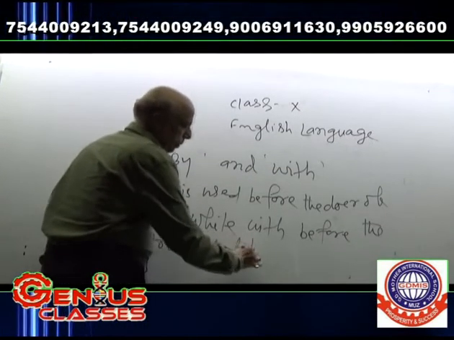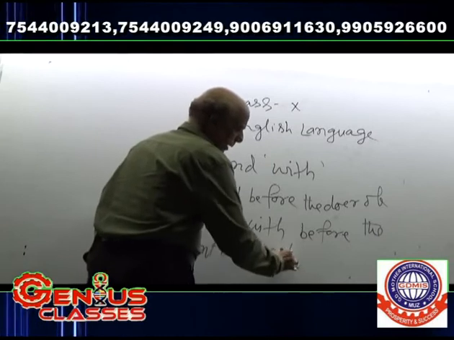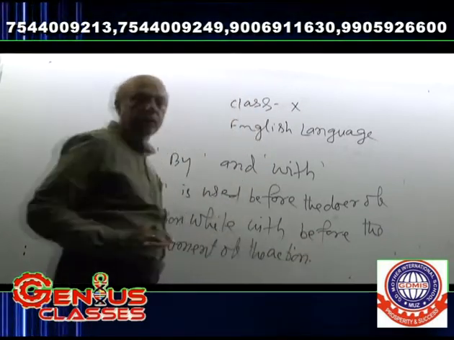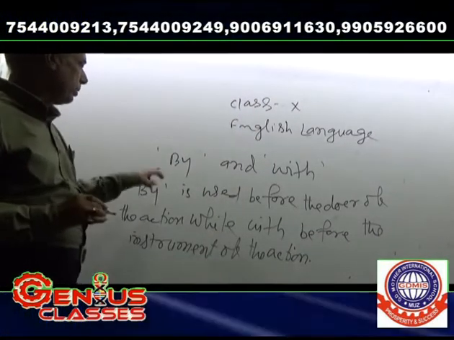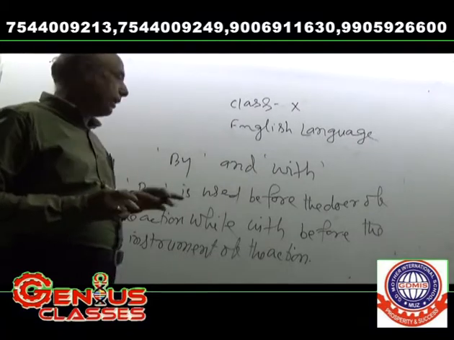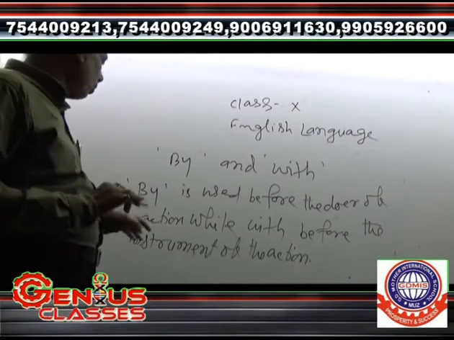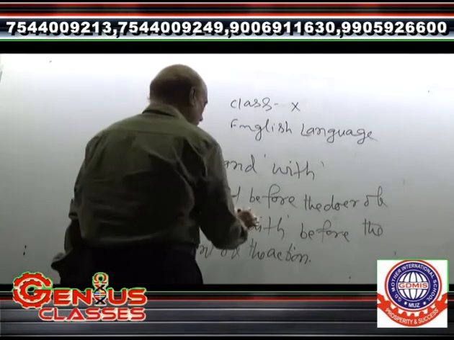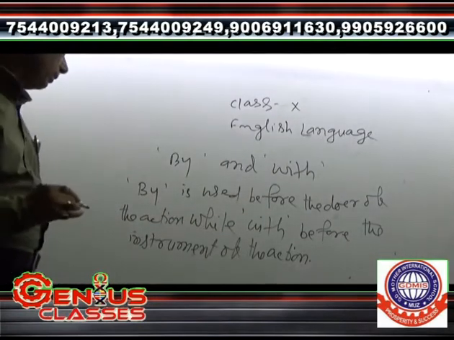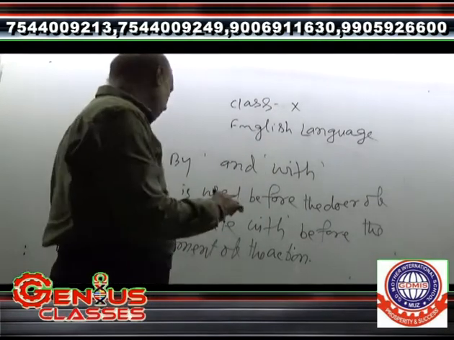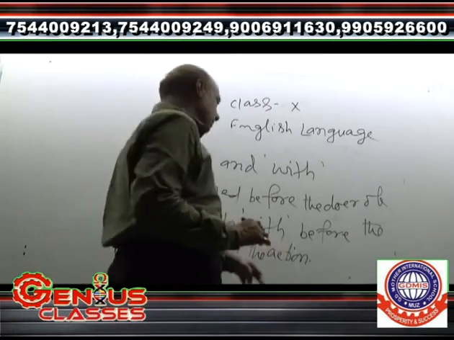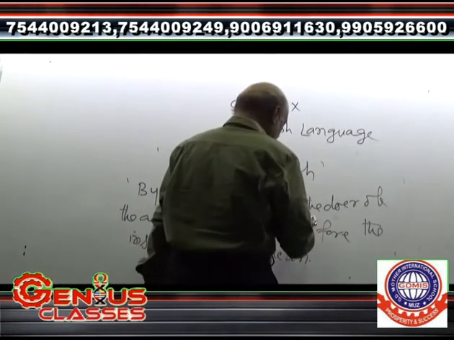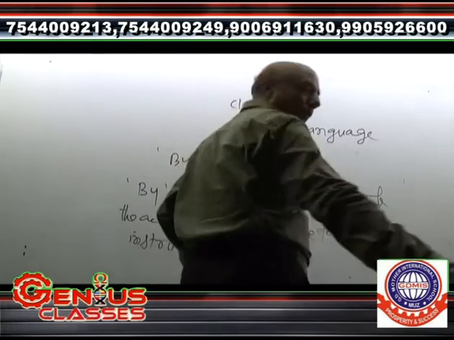It means what I told, by is used before the doer of the action, while with is used before the instrument of the action. What do I want to write?